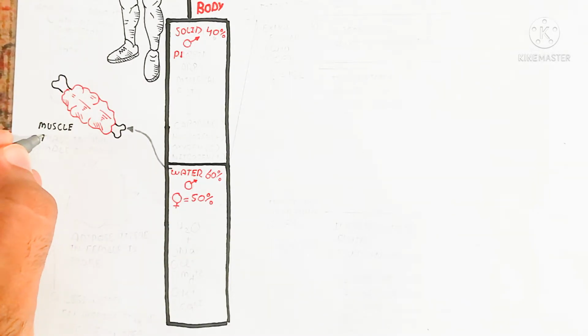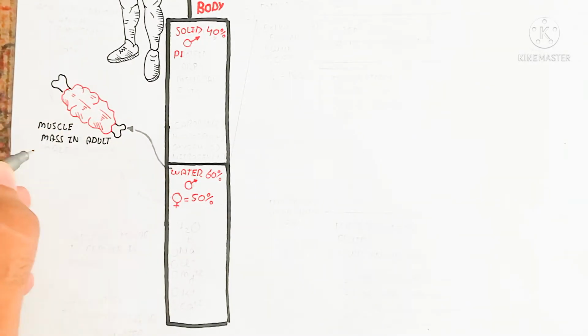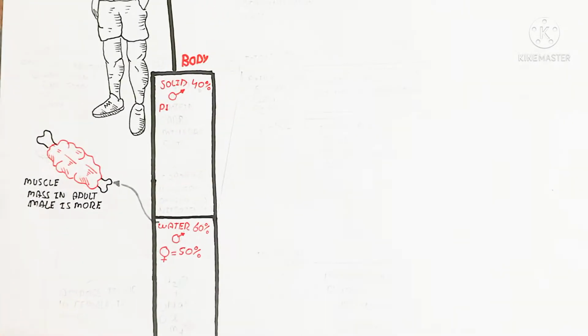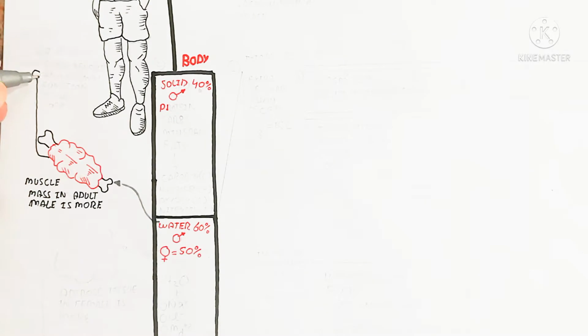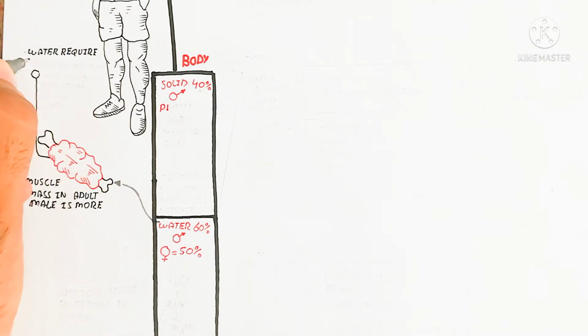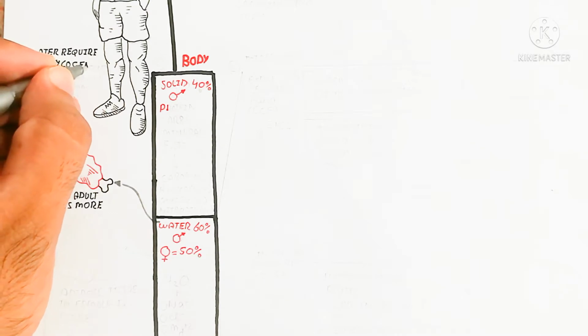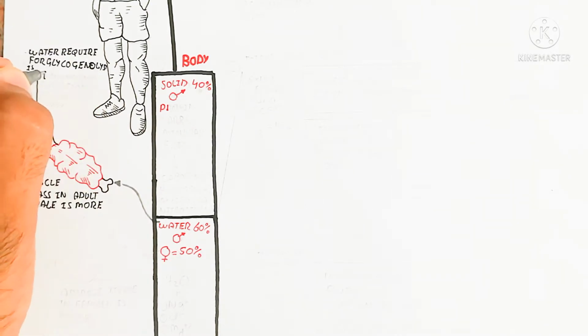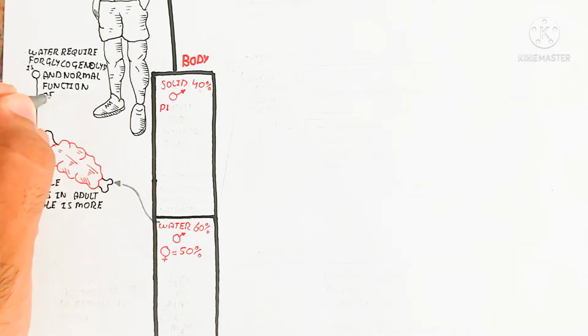This muscle mass in adult males is more, and that means water is required for the function of muscle movement and for glycogenolysis and glycogenesis, etc. So water is very important for muscle contraction and muscle hydration.